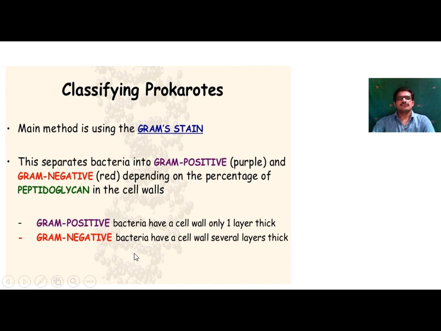Classification of prokaryotes on the basis of Gram stain: this separates bacteria into gram positive, that is purple, and gram negative, that is red, depending on the percentage of peptidoglycan in the cell wall. Gram positive bacteria have a cell wall only one layer thick, and gram negative bacteria have a cell wall several layers thick.